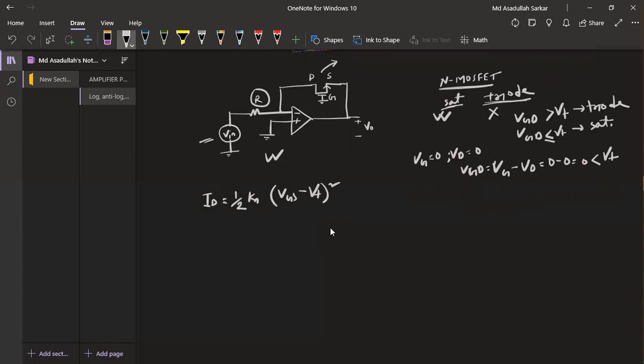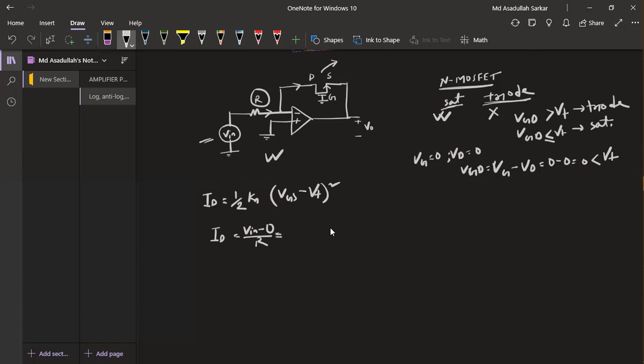This is the equation of the drain to source current of an N MOSFET. Here we may also say that ID is equal to V input minus 0 divided by R, because the same current is flowing through both. These two currents are not different, they are the same current.